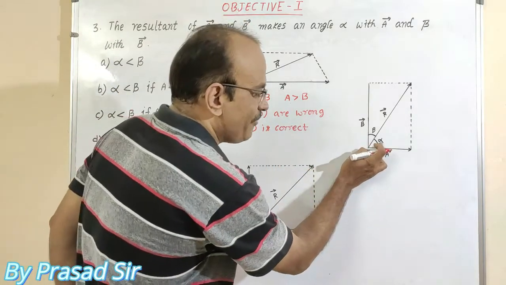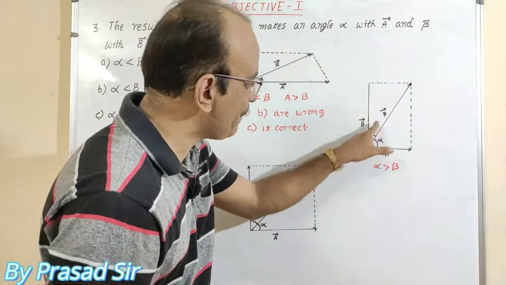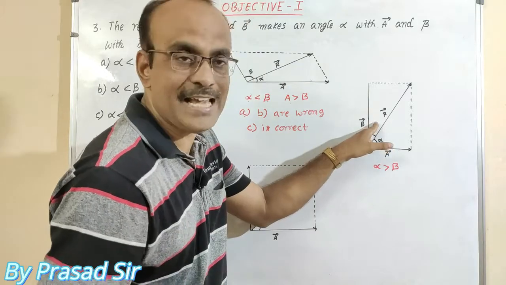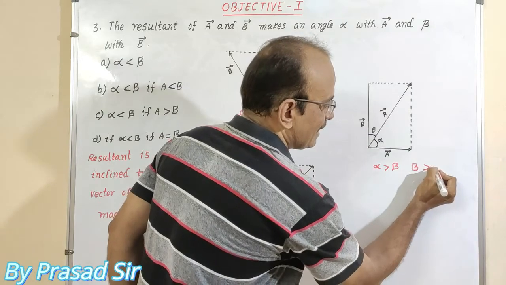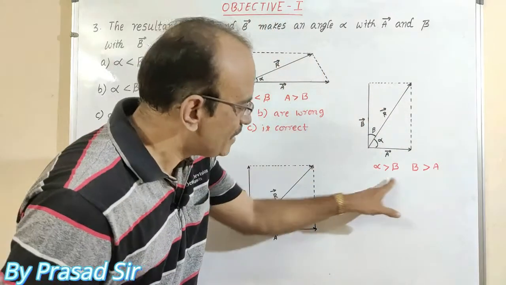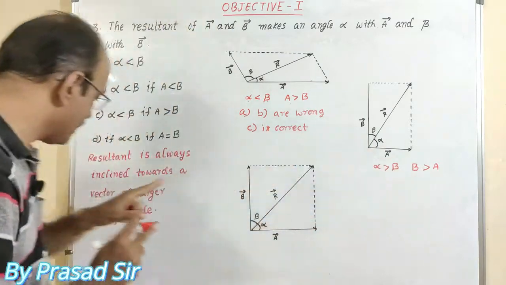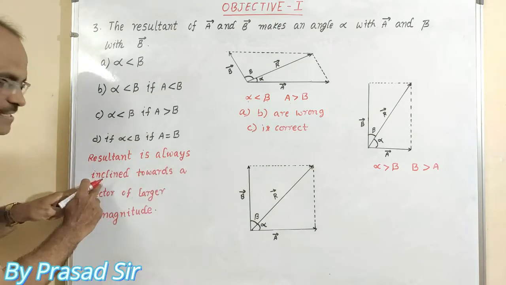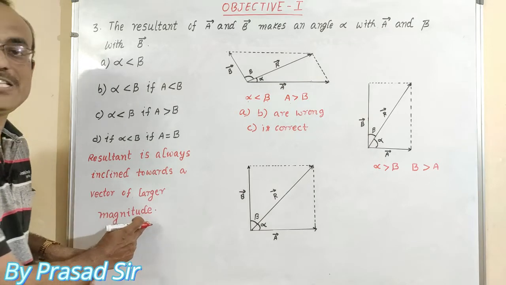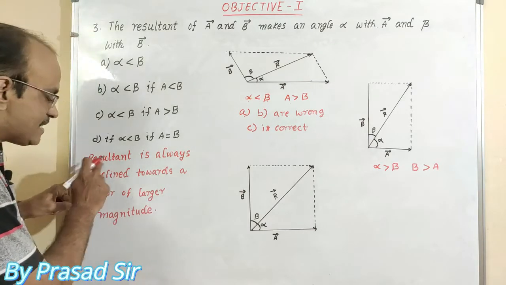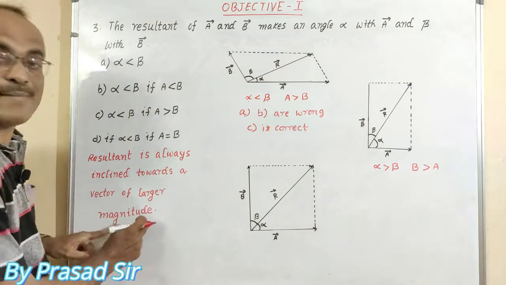That is okay. Now observe this one. If I took alpha greater than beta, what happens in this case? If alpha is greater than beta, immediately we are getting that B is greater than A. Observe this case. From this case, we have to write one statement. What is the statement here? Resultant is always inclined towards the vector of larger magnitude. This is a very important point.